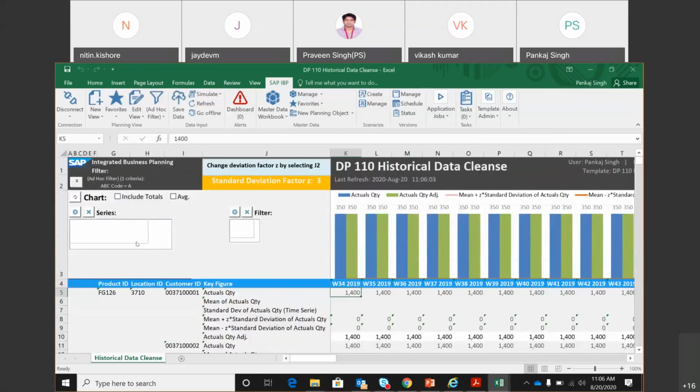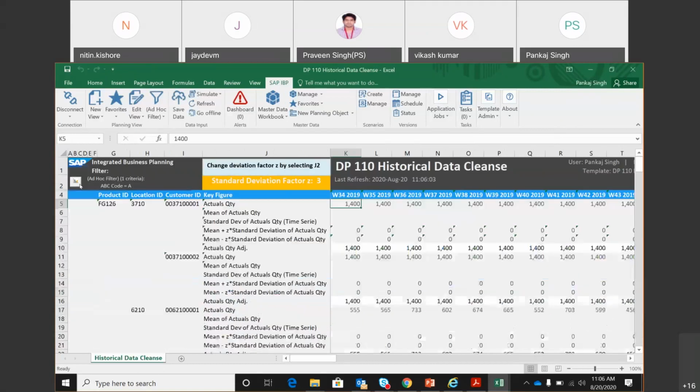Okay, very nice. So this is the template that Vikas created, and he also loaded the actuals quantity. So actuals quantity is our historical key figure. So this is the key figure where we have the historical data. How to read this number? So can someone tell me what does this 1400 represent in week 38?